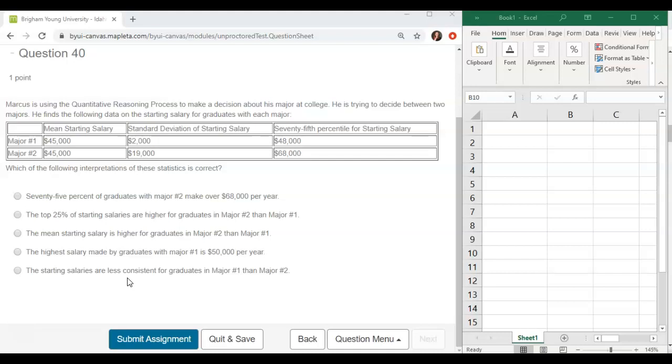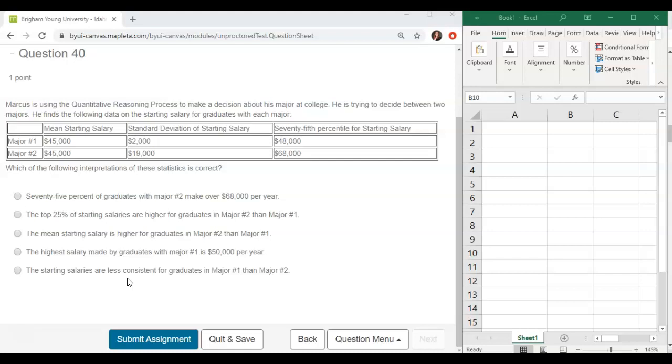Major number 1 has a mean starting salary of $45,000, with a standard deviation of the starting salary of $2,000, and the 75th percentile for the starting salary of $48,000. Major number 2 has a mean starting salary of $45,000, a standard deviation of starting salary of $19,000, and the 75th percentile for starting salary at $68,000. Which of the following interpretations of these statistics is correct?